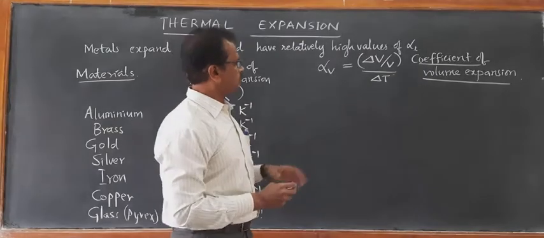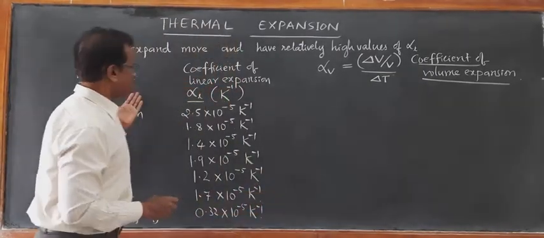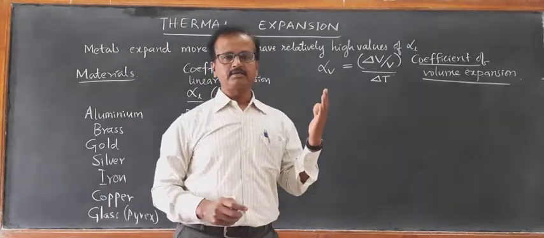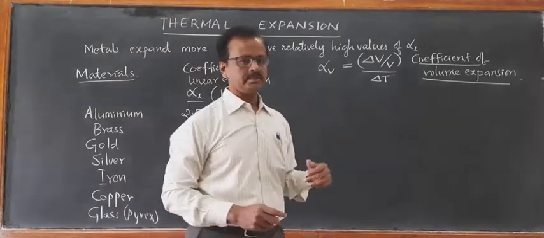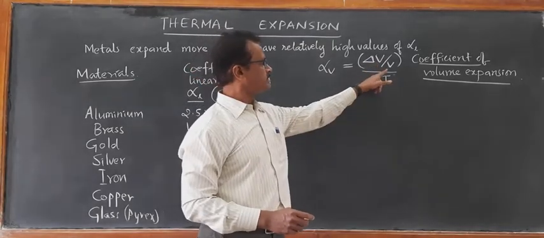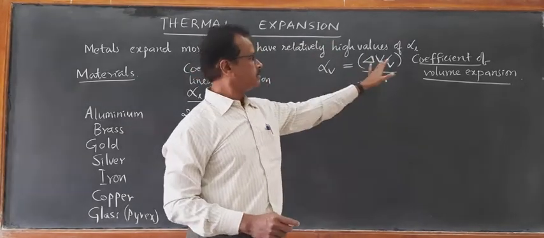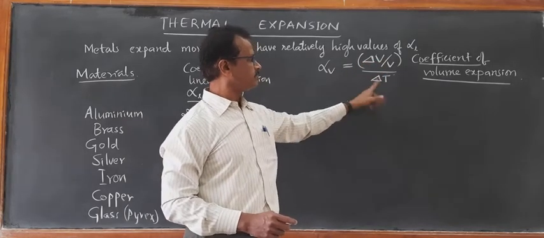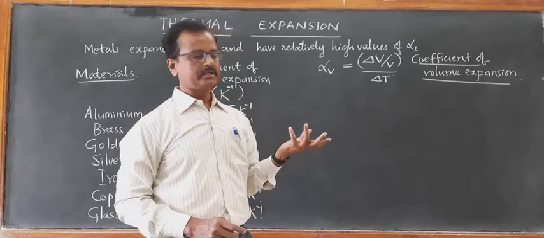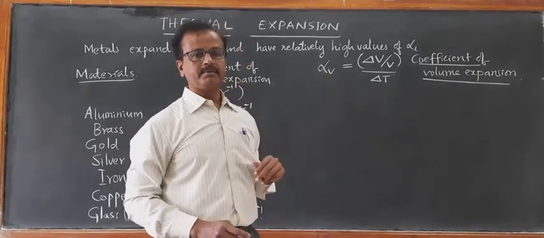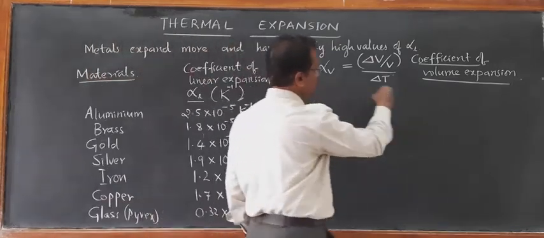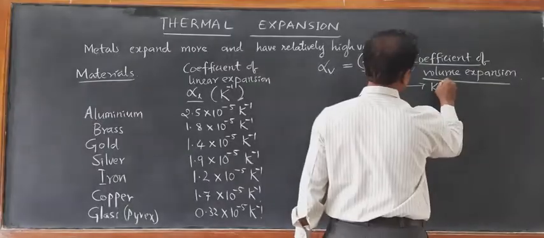So whether it is coefficient of linear expansion, coefficient of areal expansion or coefficient of volume expansion, they are all measured per Kelvin because the unit cancels in the numerator. Unit of volume cancels here, you are left with only the unit of temperature in the denominator. Therefore, it is measured in terms of per Kelvin.